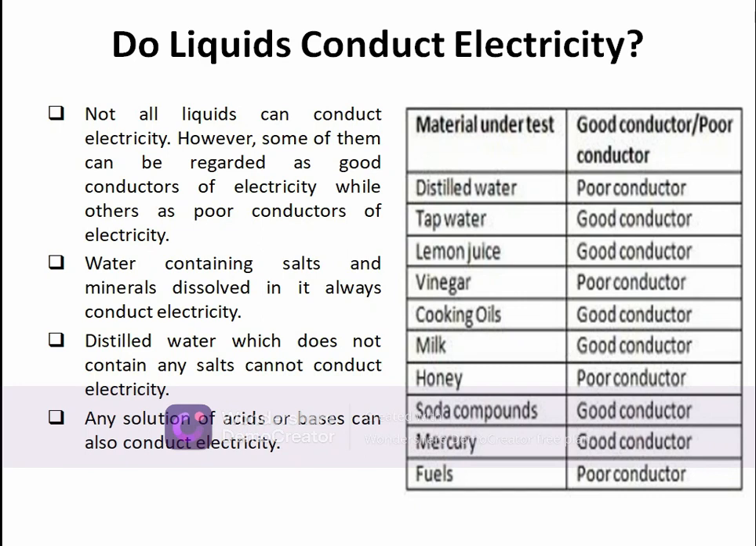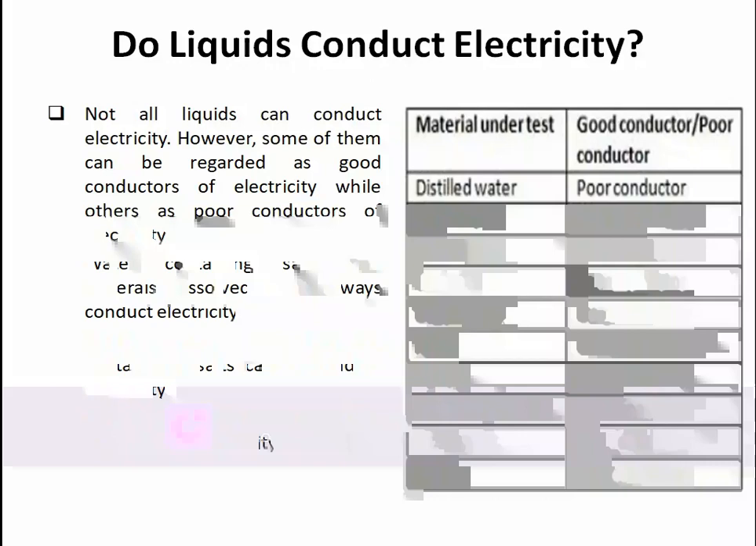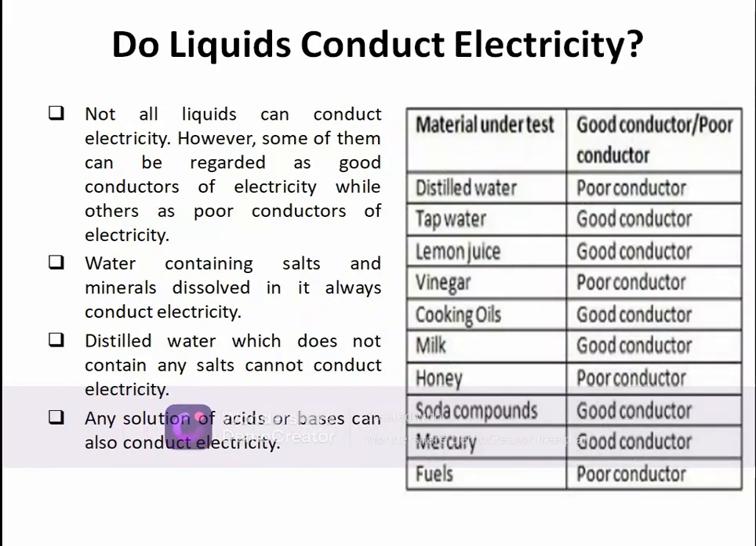When salts are dissolved in water, like NaCl dissolved in water, it conducts electricity. It will act as a good conductor of electricity. But distilled water, which does not have salts in it, will not conduct electricity. Here I have mentioned some examples of good and bad conductors. Distilled water does not have salts in it, so it is a poor conductor. Tap water has salts and minerals in it, so it is a good conductor. Lemon juice, citric acid, conducts electricity. Vinegar does not conduct electricity, a poor conductor. Cooking oils are similar; you can read these examples from here.